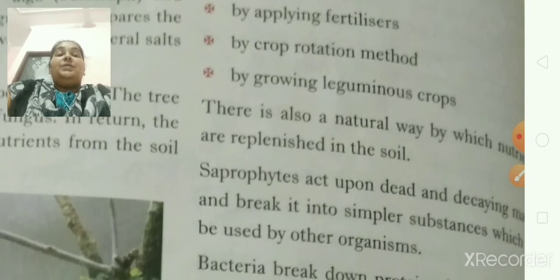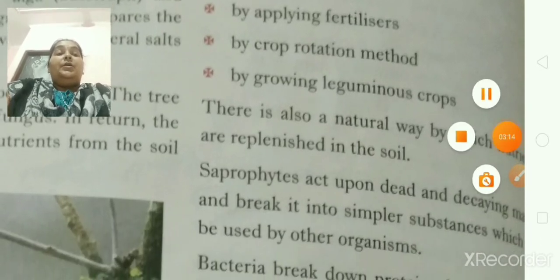The nutrients in the soil can be replenished by adopting the following methods. First, by using manures. Second, by applying fertilizers. Third, by the crop rotation method. And fourth, by growing leguminous plants. Leguminous, we can say, what are leguminous plants?